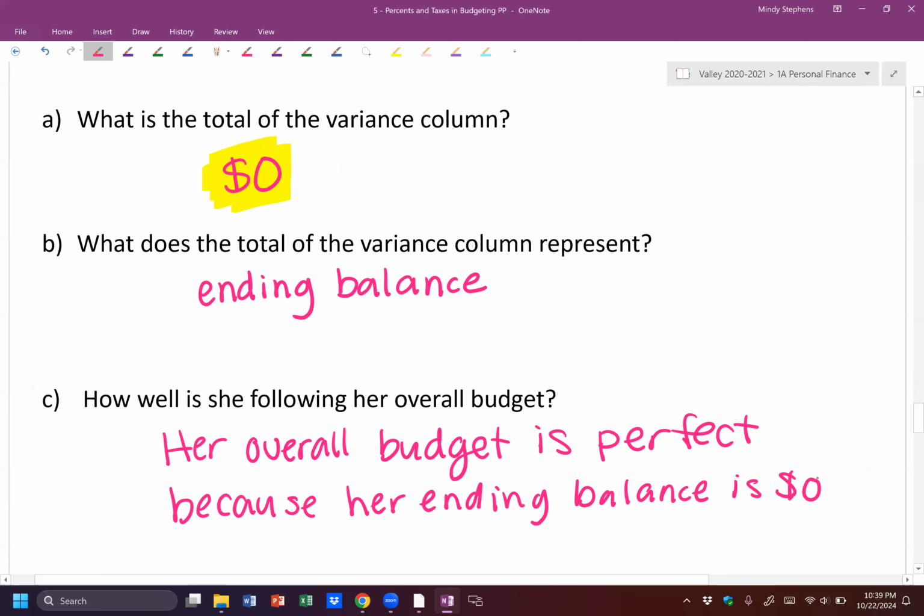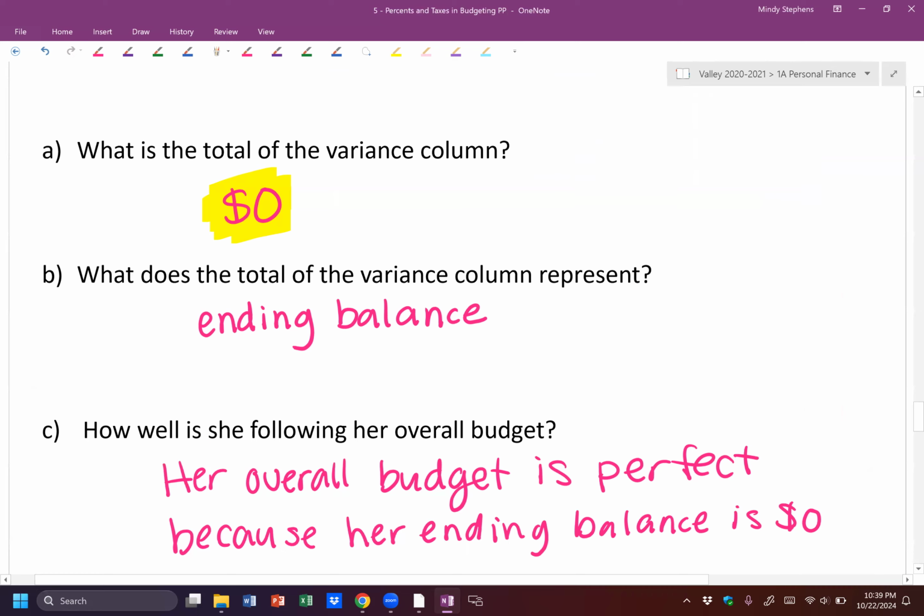So if you look at the overall budget, she did really good because she's right at 0, which is what we want with this type of budgeting. We're looking at zero balance budgeting, where we have no money left. We've accounted for all of our money. Some of it was in savings, so we'll have money left, but we accounted for every penny.